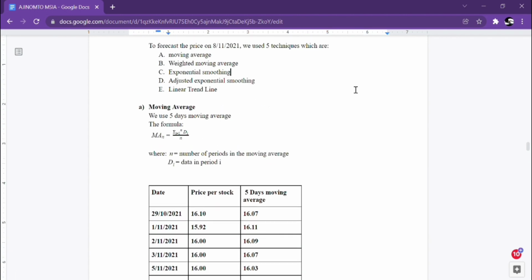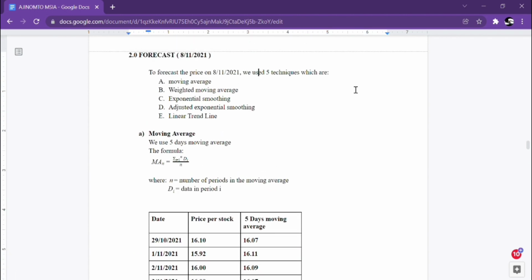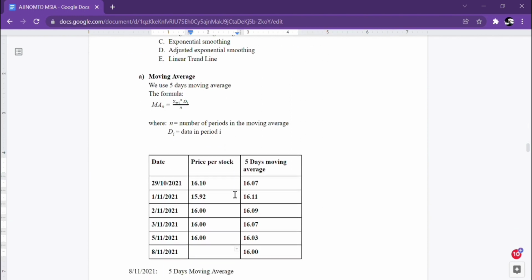To forecast the price on the 8 November 2021, we use 5 techniques, which are moving average, weighted moving average, exponential smoothing, adjusted exponential smoothing, and linear trend line. For the first technique, moving average, we use 5 days moving average, and the formula is this, where n is the number of periods in a moving average, while di indicates the data in the period. We calculate the moving average starting from 16 August.